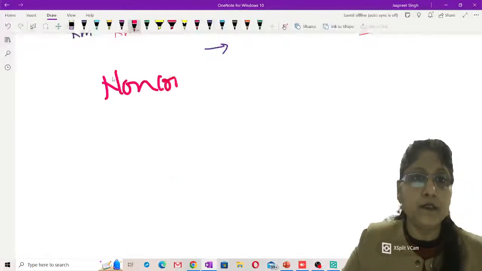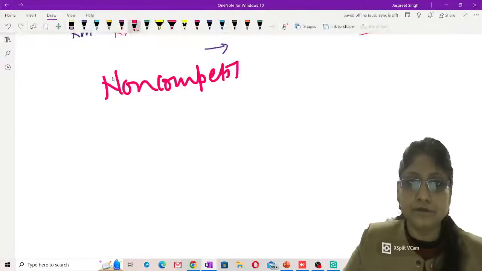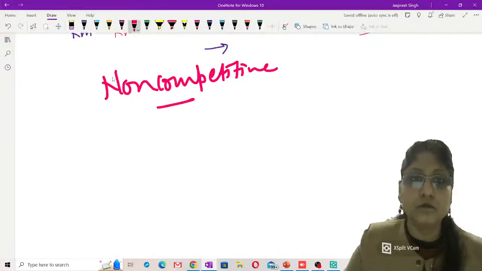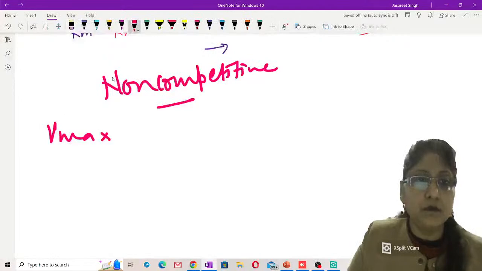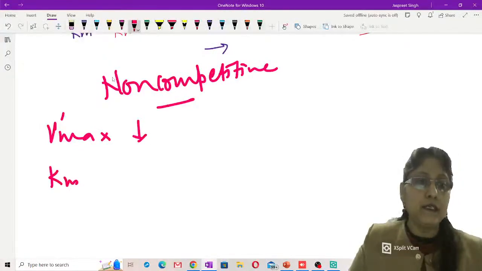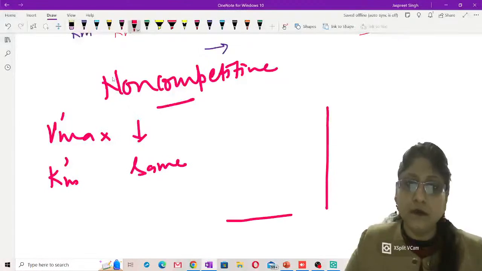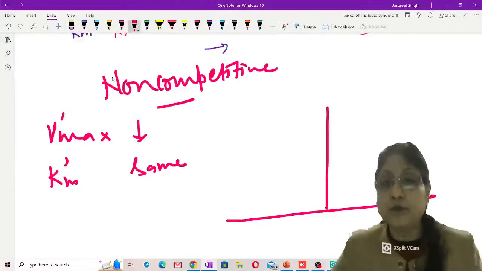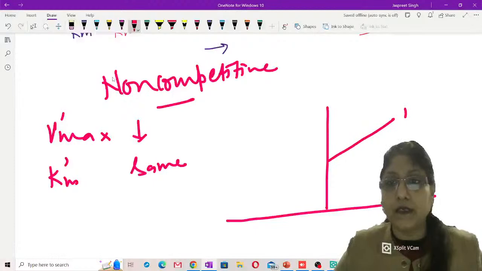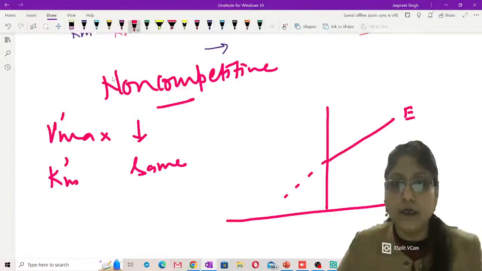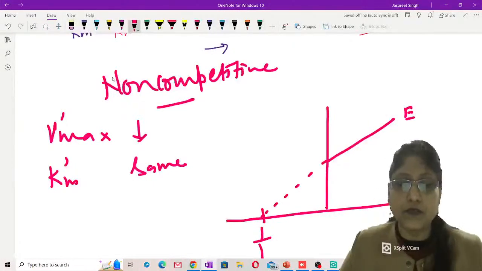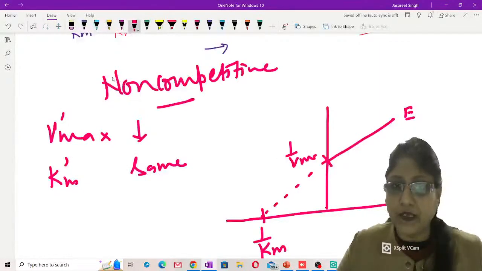When non-competitive inhibitors are acting, Vmax is going to be declined to a lower value, and incidentally the Km value is going to be the same. So when this is seen in the Lineweaver-Burk plot kinetics, this is the enzyme, and as I have already told you, this is the 1 by Km value and this is the 1 by Vmax value, right?